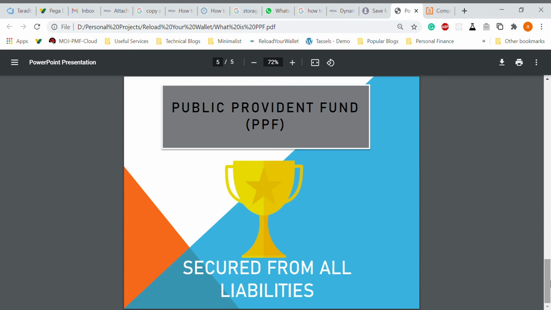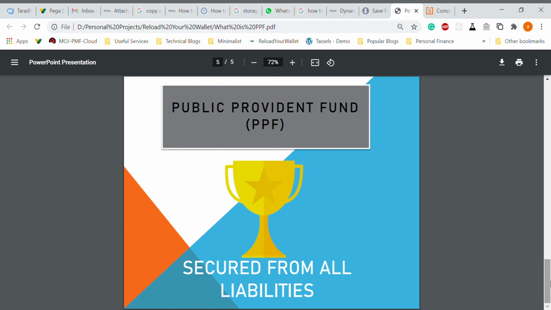So who should go for PPF? I'll not say that you make it a primary mode of investment, but since it's less risky, it also gives a very good return compared to your FD or your RD. Right now, RD and FD give you close to 5% interest. That too, if your income is more than 10,000, you probably need to pay tax on that as well.